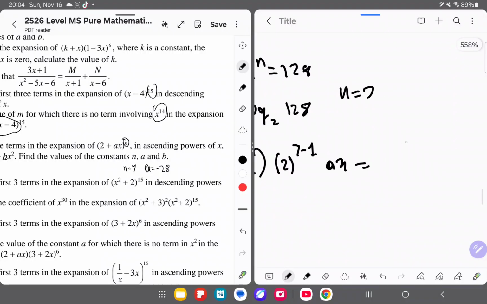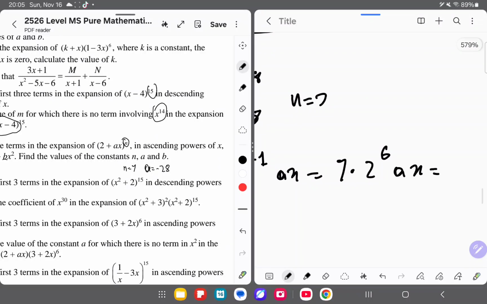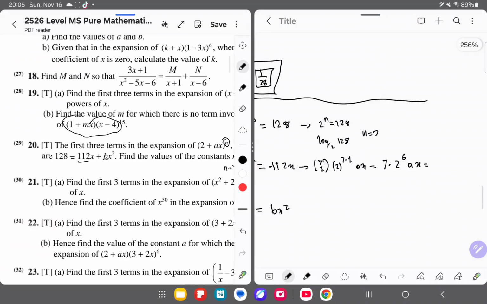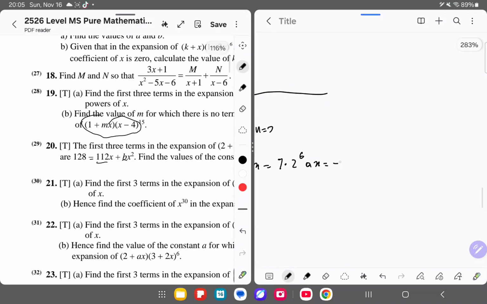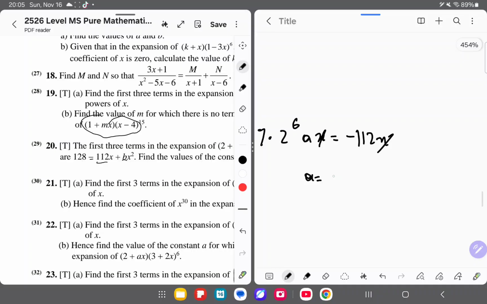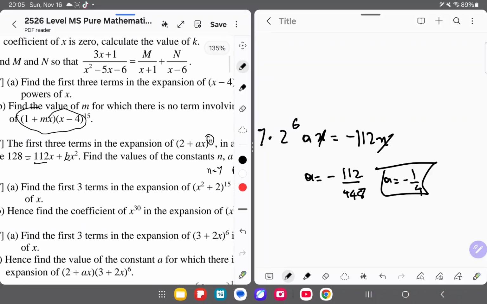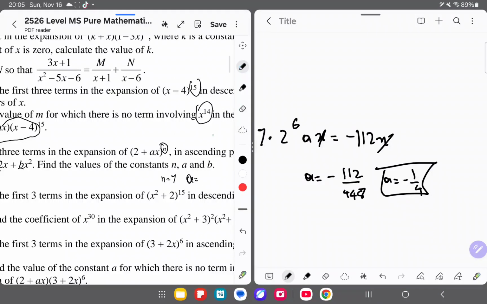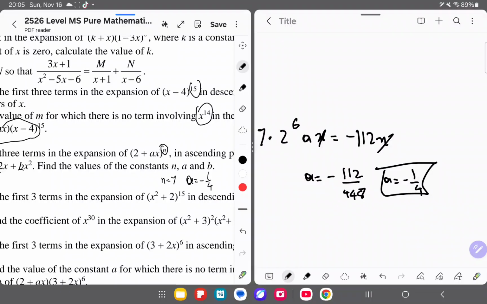So this is just equal to 7 multiplied by 2 to the power of 6, ax is equal to, over here as seen, minus 112x, cancel the x. 2 to the power of 6 is 64. 64 times 7 is 448. So now that we have this, minus 112 over 448, you get minus 1 over 4. Okay, so now we have the real value of a. It is minus 1 over 4. So we severely miscalculated. Very sorry.